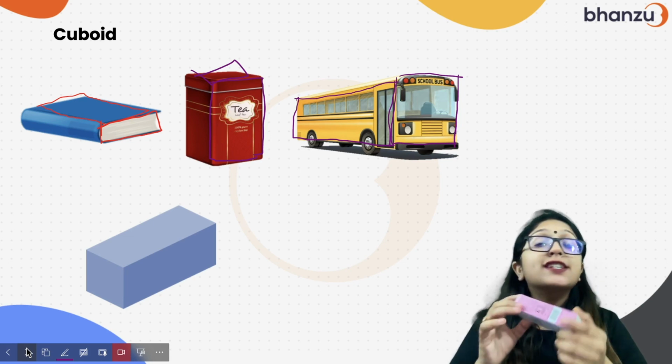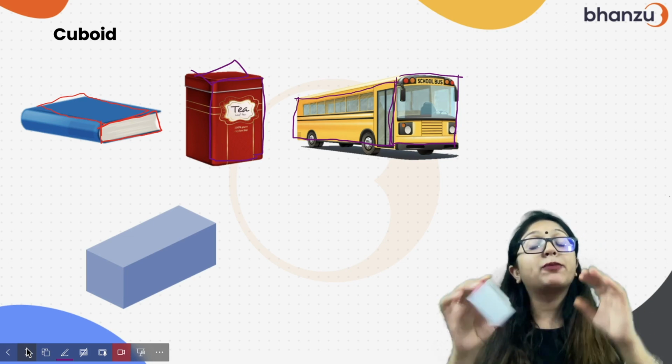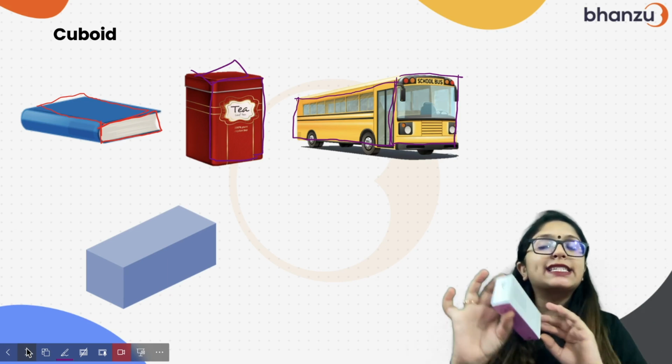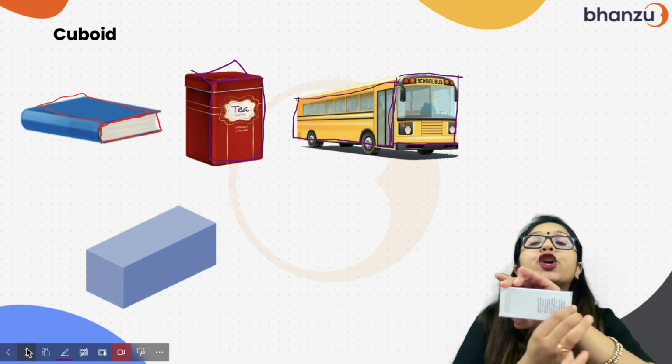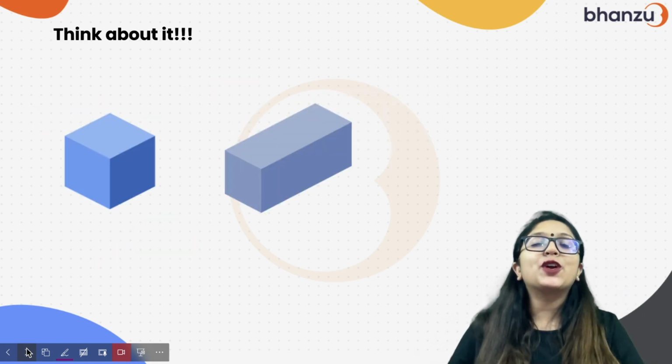All of these faces are not the same, just like a cube. No. These are not the same shape. One side is long, one side is short. So these kind of shapes are called cuboid. Did you understand it? Okay, we will go to the next one.